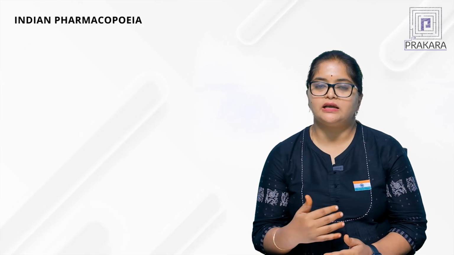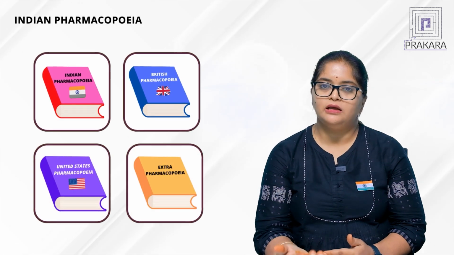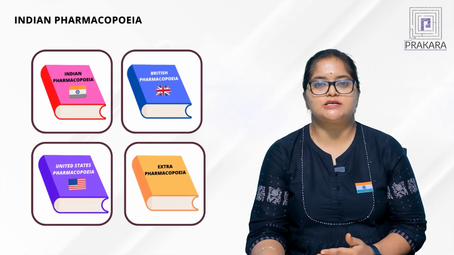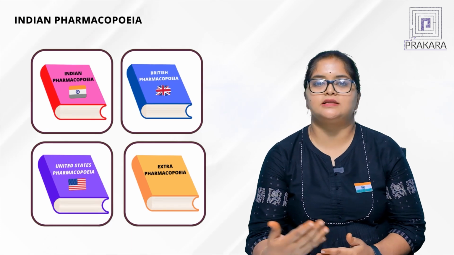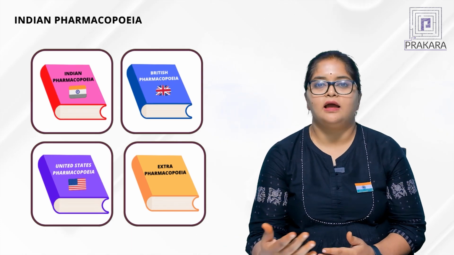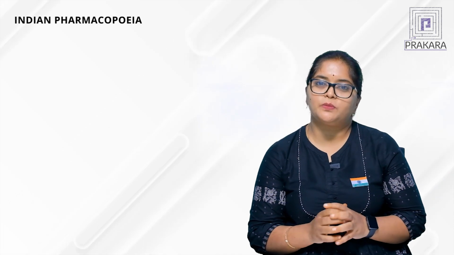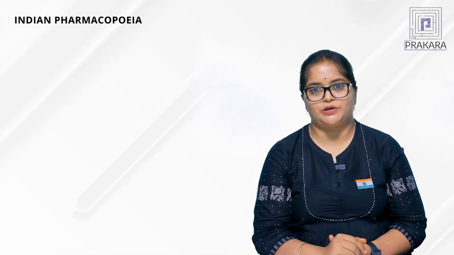If that pharmacopoeia belongs to India, it is called the Indian Pharmacopoeia. If it belongs to Britain, it is called the British Pharmacopoeia, and so on, like the US Pharmacopoeia and also the extra pharmacopoeia. To which country does the extra pharmacopoeia belong? Because there is no country name there. We'll discuss that when we come to that particular point.